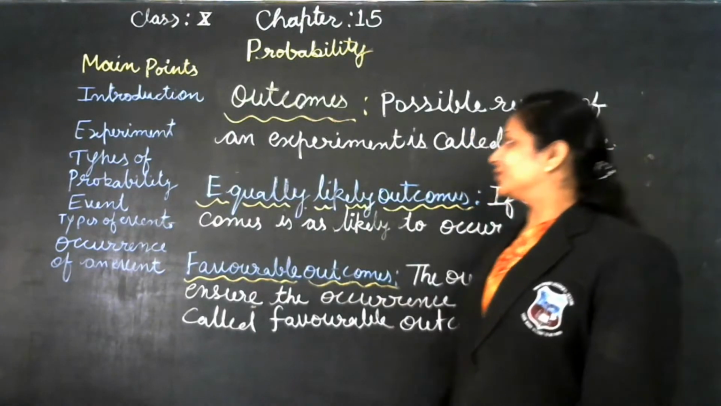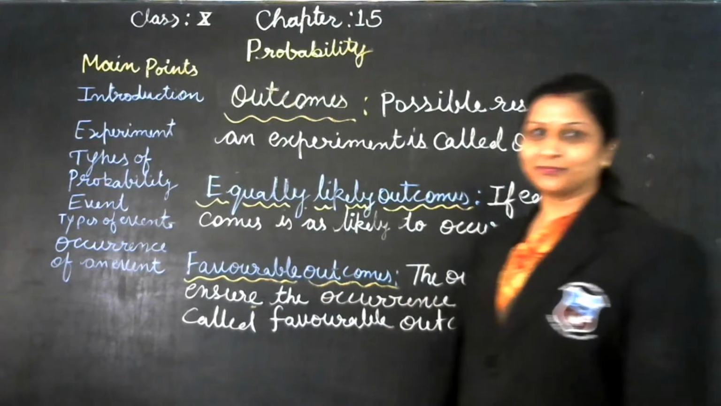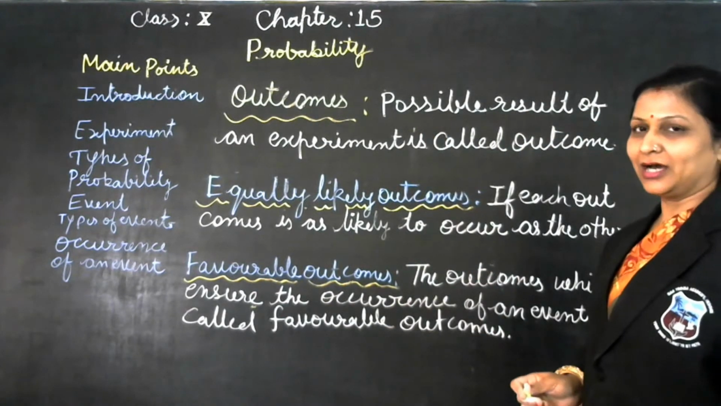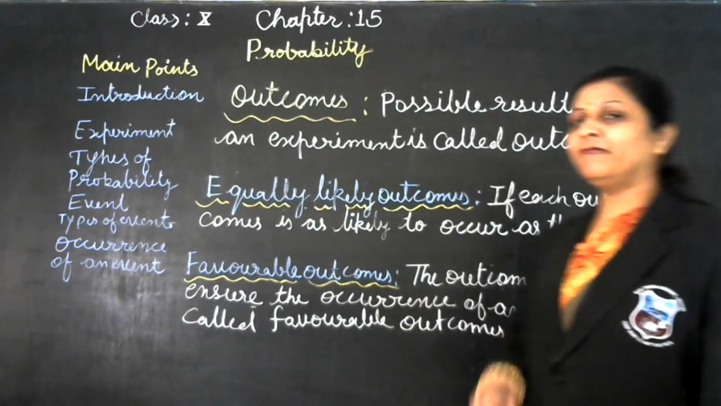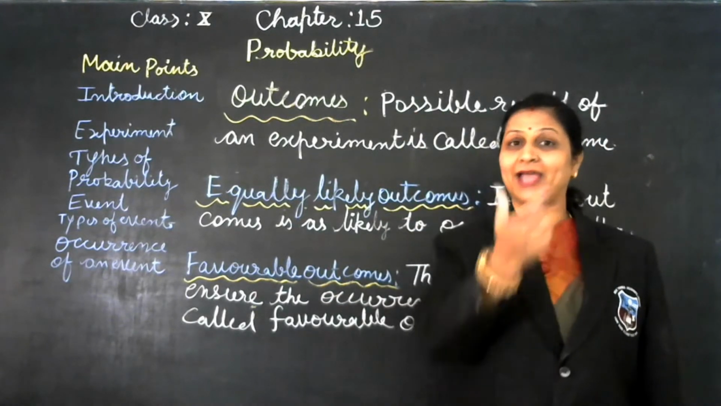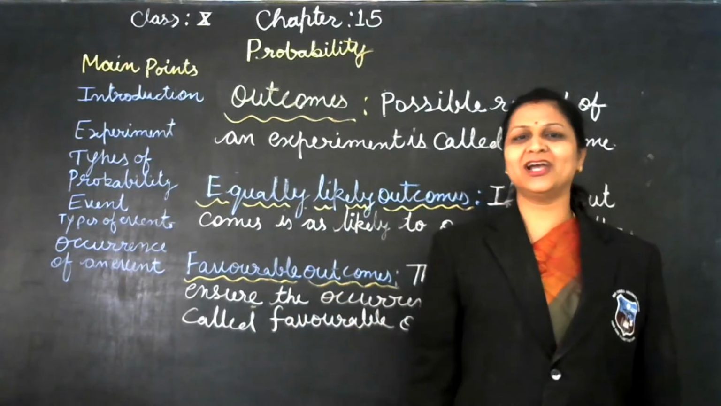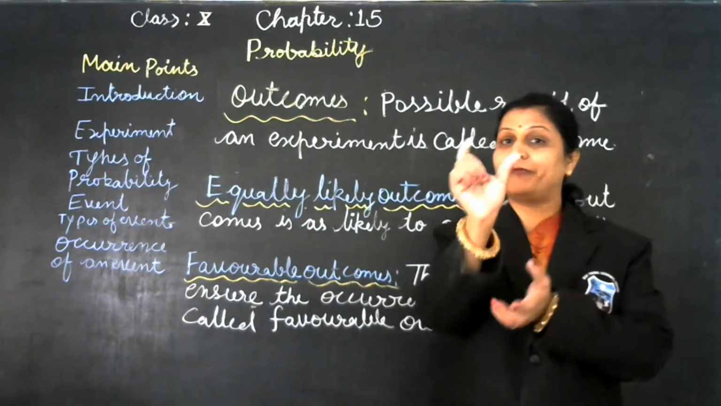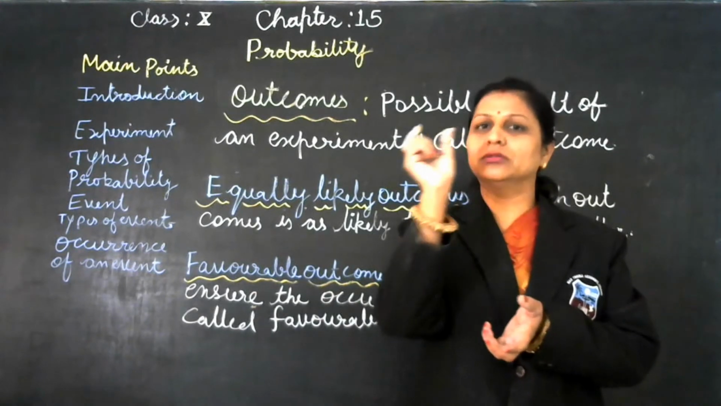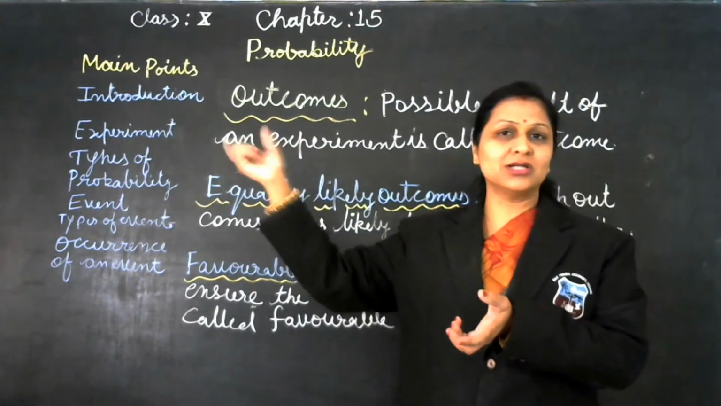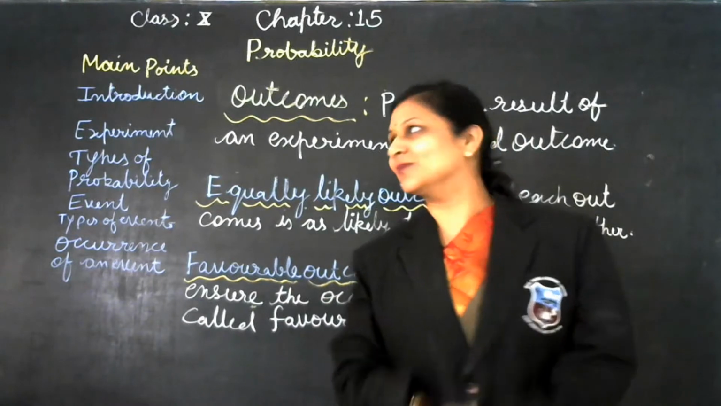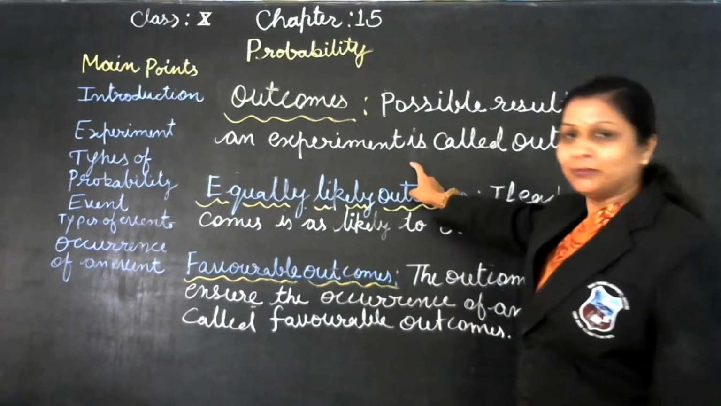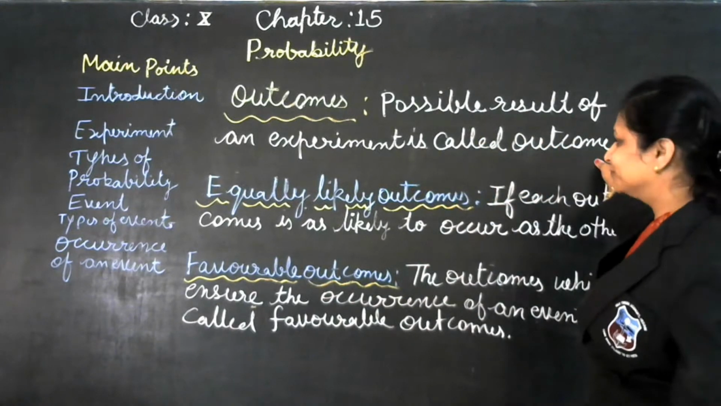Now outcomes, students. What are outcomes? Possible results of an experiment are called outcomes. If we toss a coin, what do we get? Head or tail. These are the outcomes. If we throw a dice, what do we get? The face of the dice, either 1, 2, 3, 4, 5 or 6. These are the outcomes. So, a possible result of an experiment is called an outcome.